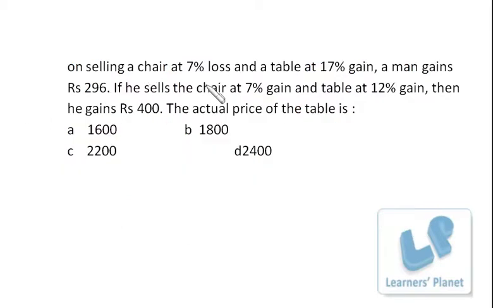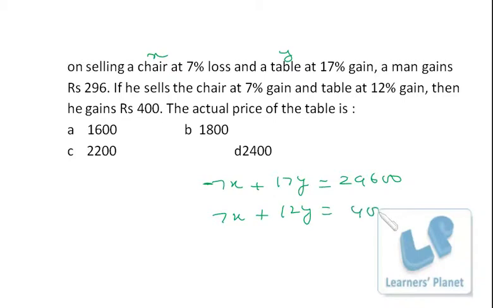On selling a chair at 7% loss and a table at 17% gain, a man gains rupees 296. If he sells the chair at 7% gain and the table at 12% gain, then he gains rupees 400. Find the actual price of the table. Okay, I assume the price of the chair to be x and the price of the table to be y. So 7% loss: minus 7x plus 17y, divided by 100, and the total profit is 296.00. Similarly, chair at 7% gain plus table at 12% gain, and it is 400.